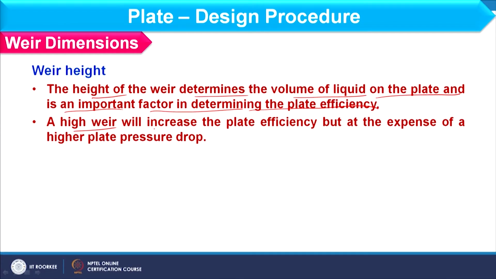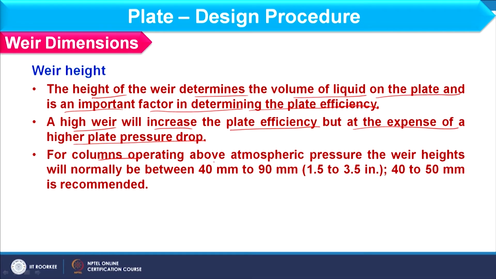A high Weir will increase the plate efficiency, but obviously at the expense of high pressure drop on the plate. When we consider columns operating above atmospheric pressure, Weir height should be between 40 mm to 90 mm. So, this is the whole range. However, 40 to 50 mm is the recommended value, so you can choose the Weir height accordingly.